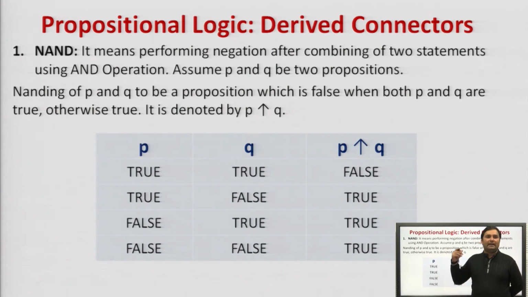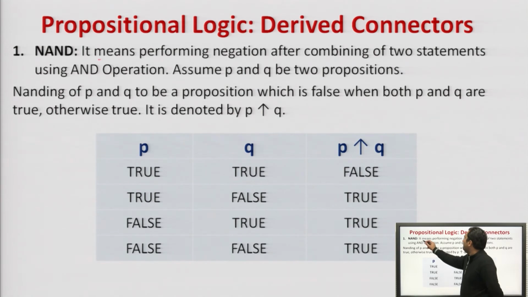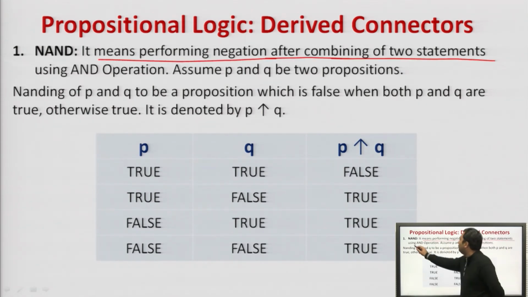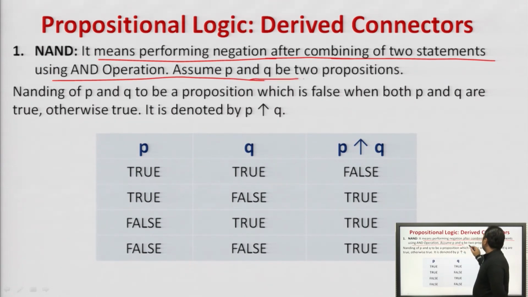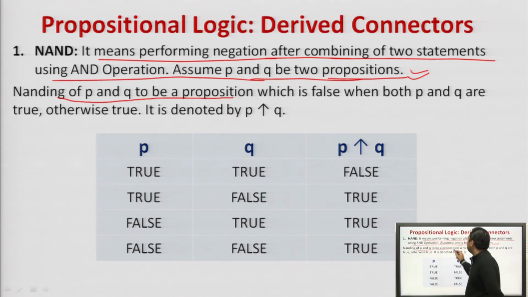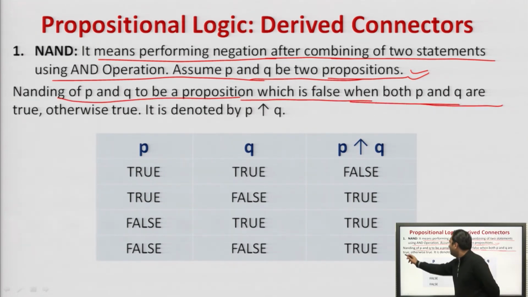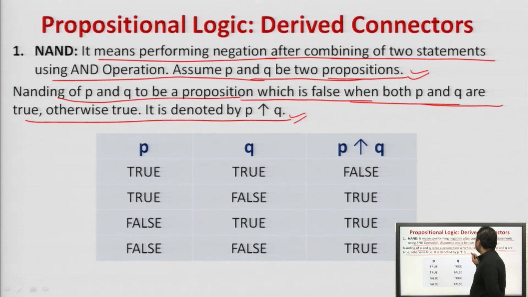Now, these are the derived connectors. We go through this very quickly. NAND means performing negation after combining 2 statements using the AND operation. Assume P and Q are the 2 propositions. So, NAND of P and Q is a proposition which is false when both P and Q are true, otherwise true. It is denoted by this. So, this is the representation of the NAND operation.